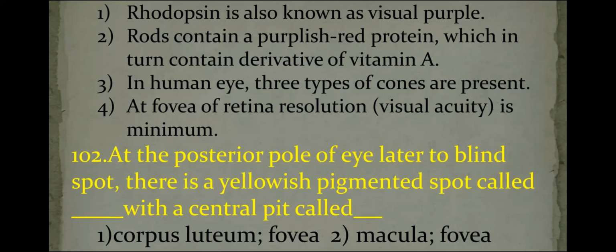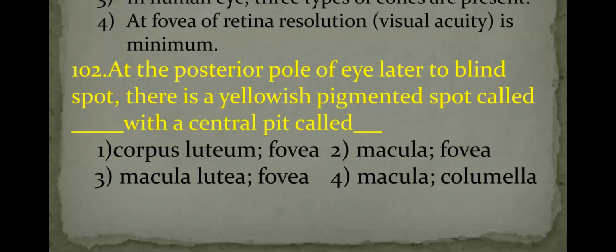Next, question number 102. At the posterior pole of the eye, lateral to the blind spot, there is a yellow pigmented spot called the macula, and the central pit present in the macula lutea is called the fovea.